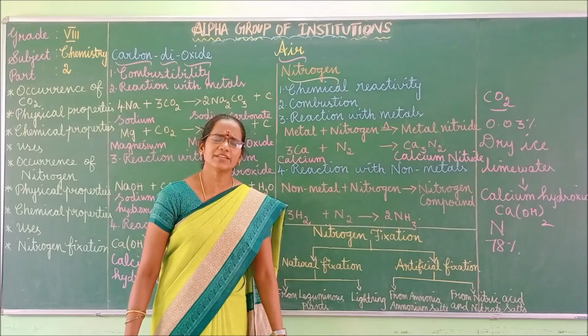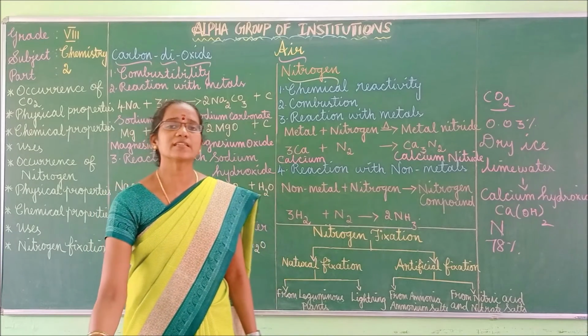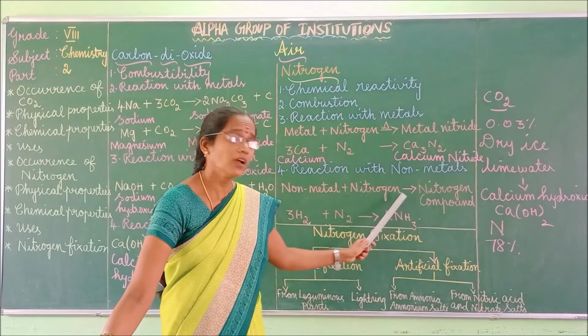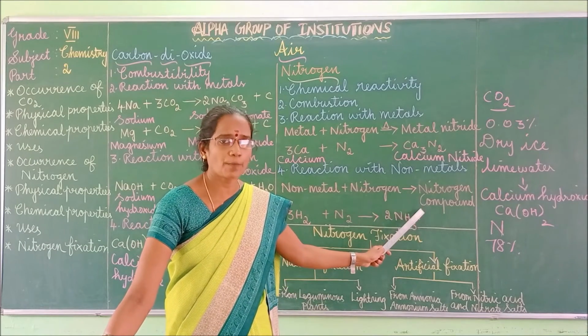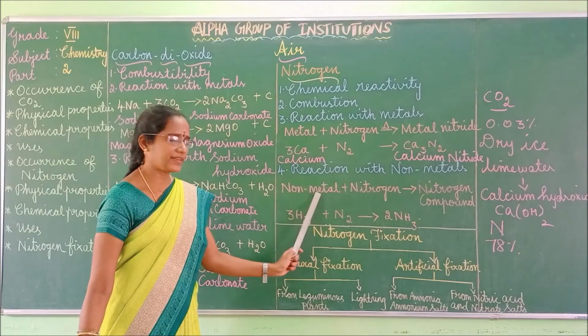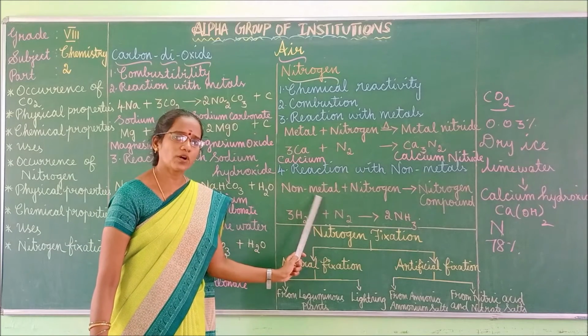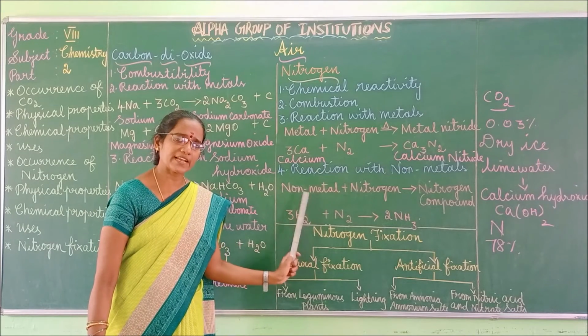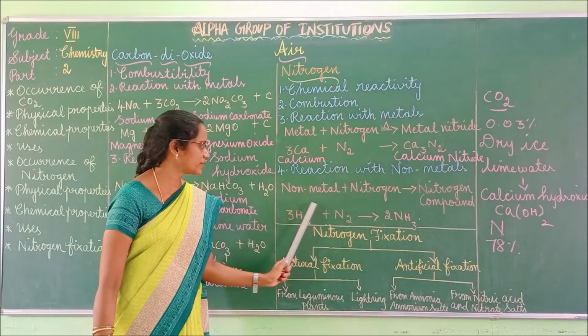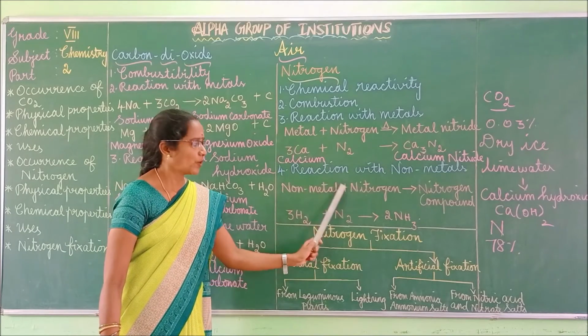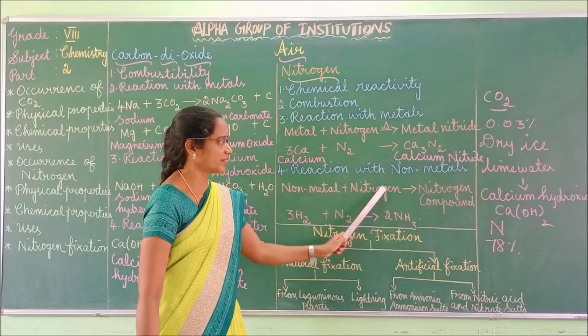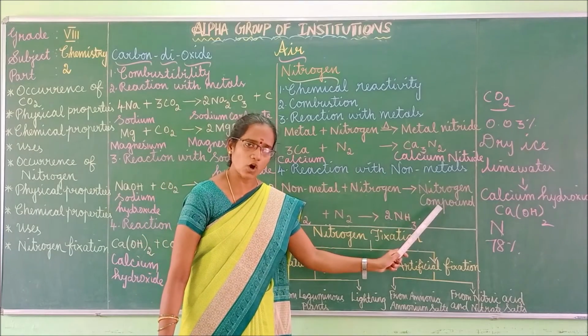Nitrogen, when it reacts with non-metals like hydrogen and oxygen, forms nitrogen compounds. Non-metal means what? All the gases are non-metals, nitrogen and oxygen are some examples, right? So when a non-metal reacts with nitrogen, it forms a nitrogen compound.